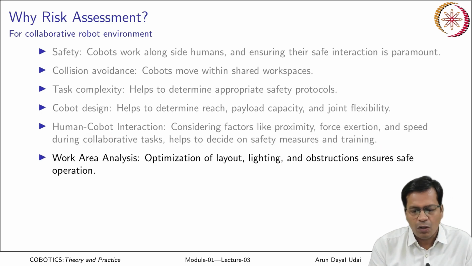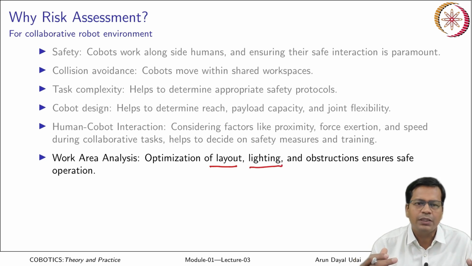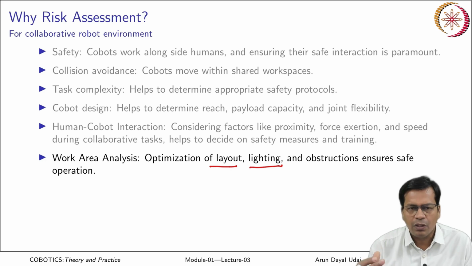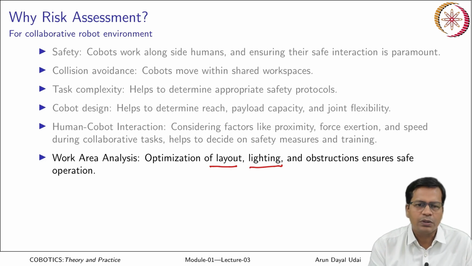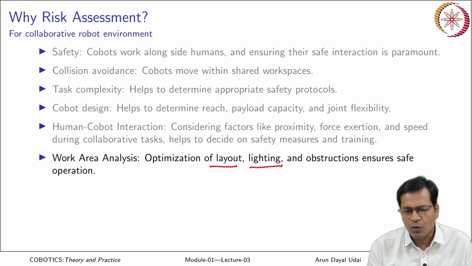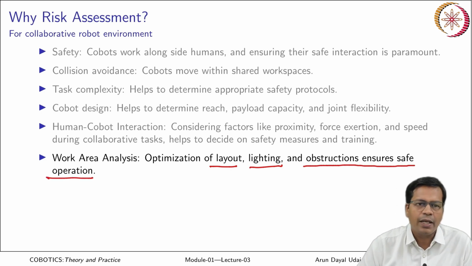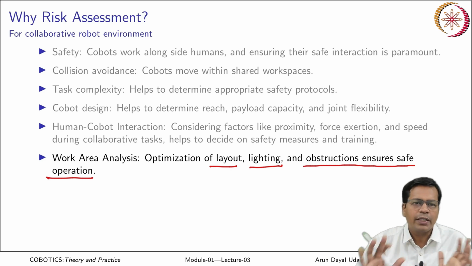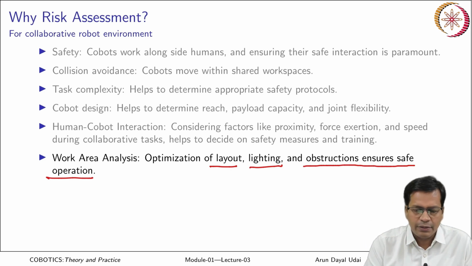Area analysis: optimization of the layout and lighting that should exist, because humans need sufficient light to see the things around, right. A robot may use some other kinds of sensors also, but humans rely mostly on vision. So any obstruction needs to be analyzed to ensure safe operation. The whole of this work area needs to be analyzed.